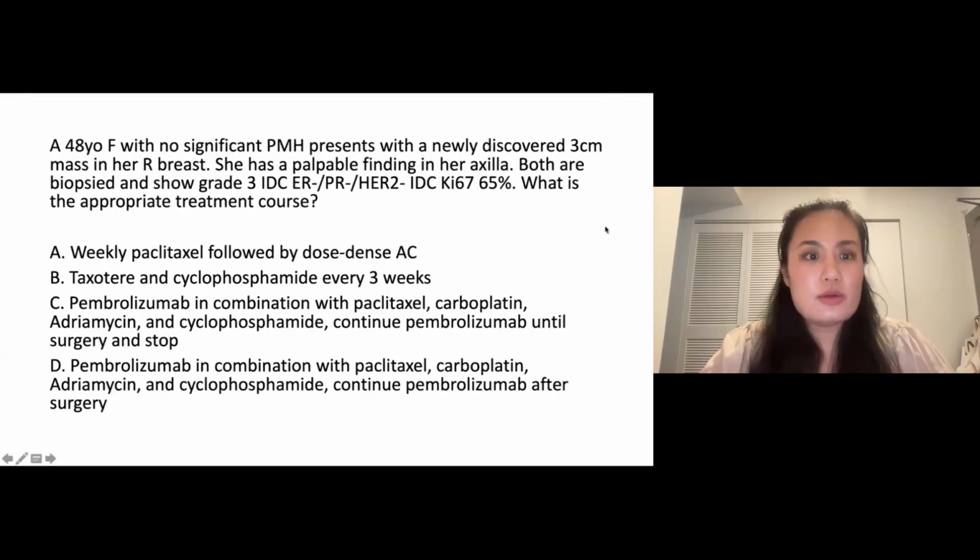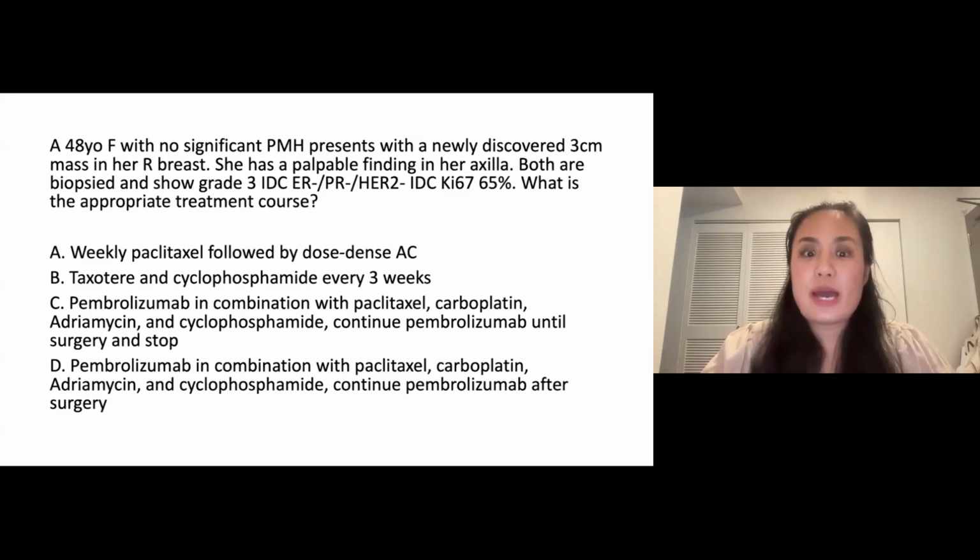A 48-year-old female with no significant past medical history presents with a newly discovered 3-centimeter mass in her right breast. She has a palpable finding in her axilla. Both are biopsied and show grade 3 invasive ductal carcinoma, ER negative, PR negative, HER2 negative, with a Ki-67 of 65%. What is the appropriate treatment course?